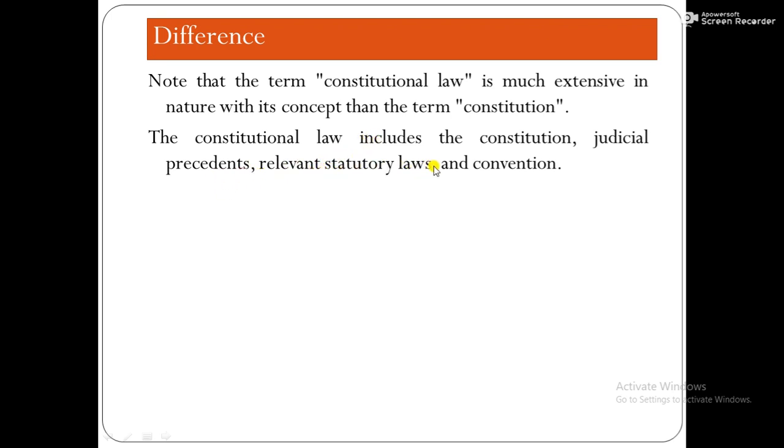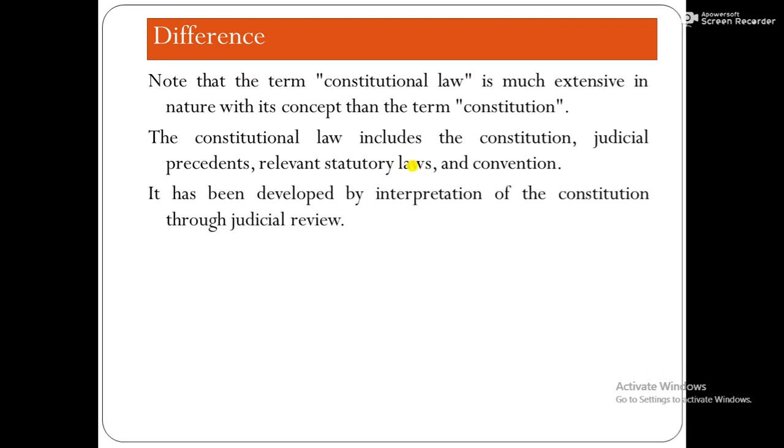Relevant statutory law, not only precedent. Relevant means related statutory laws also fall under constitutional law. And convention, international convention, which governs the nation's constitution also. So these four things compose the constitutional law.